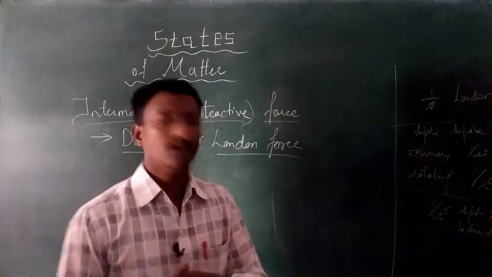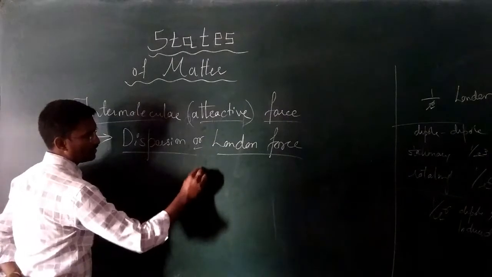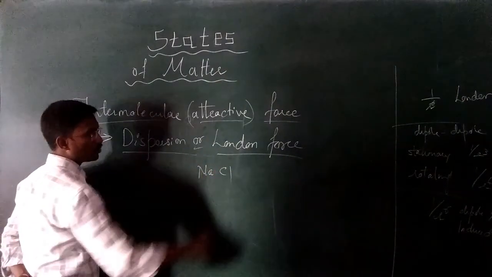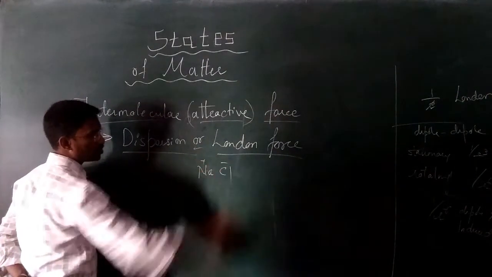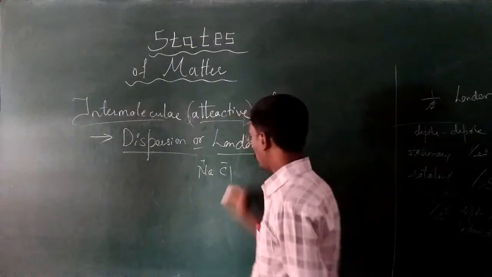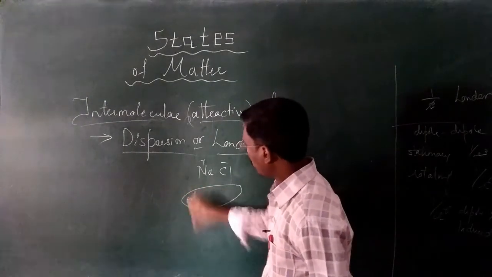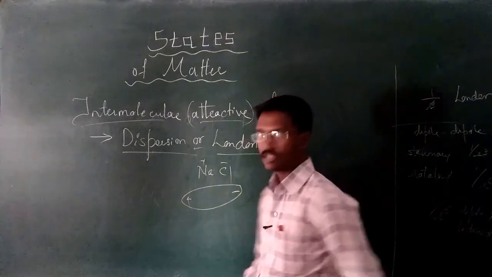What is that dipole? The dipole is nothing but, for example, sodium chloride: sodium carries positive charge, chlorine carries negative charge. In this type of compound, can you see here? If I draw it this way, at one end we are getting positive, at another end we are getting negative.